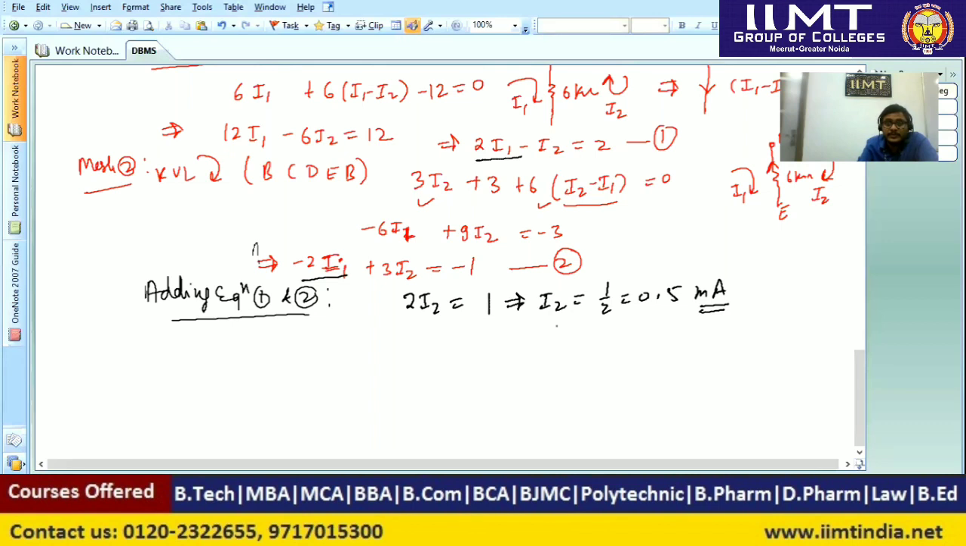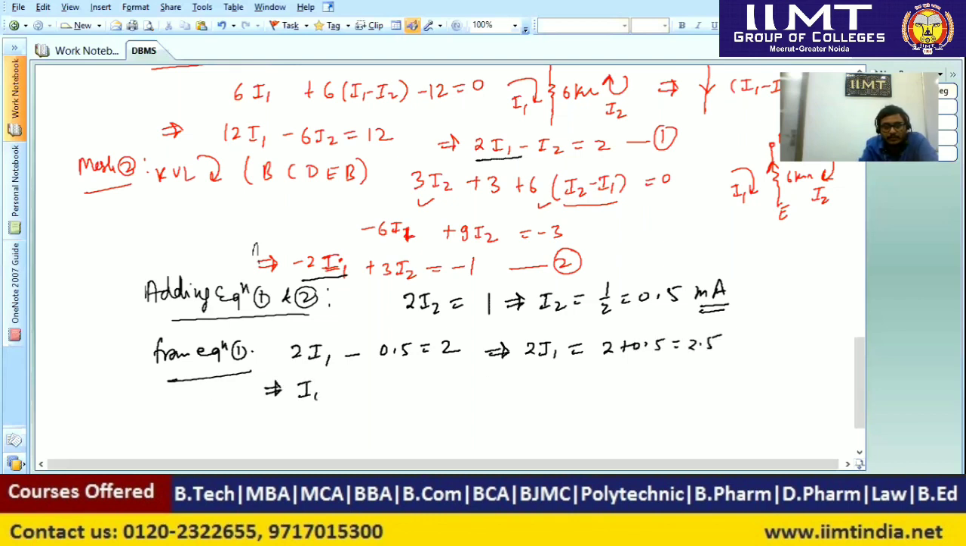Now we have to replace this I2 in equation number 1. From equation number 1, we replace the value of I2 equal to 0.5. So we get 2I1 minus I2, that is 0.5, equal to 2. After solving, 2I1 equals 2 plus 0.5, that is 2.5, and I1 will be 2.5 divided by 2, that is 1.25 milliamperes. So this one is I1.